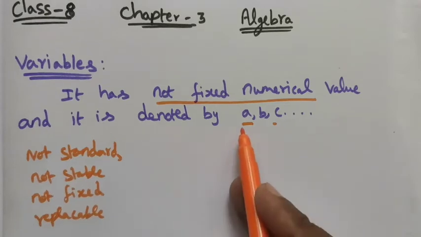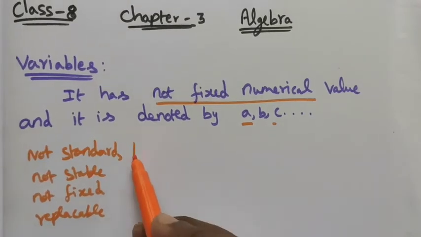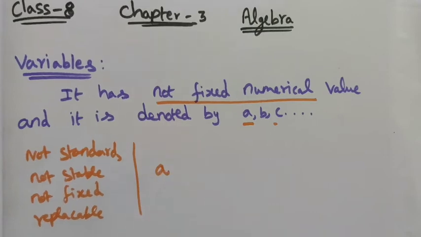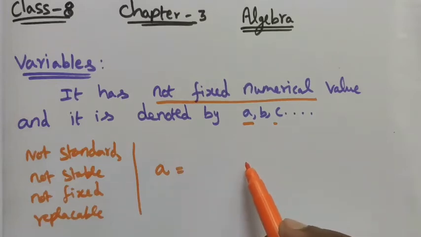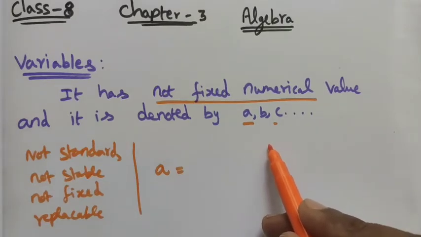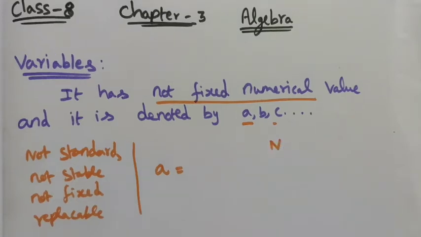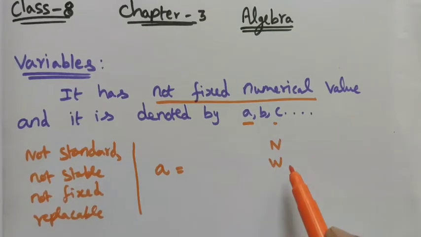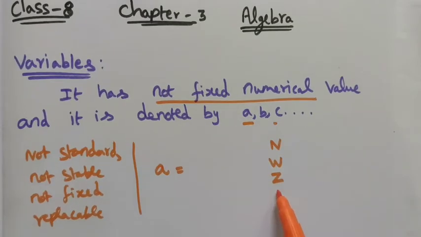For example, let me take a as the variable. What values does it accept? The variable a can be a natural number, whole number, integer and rational number. So simply we can say all the real values it takes as a variable, right?